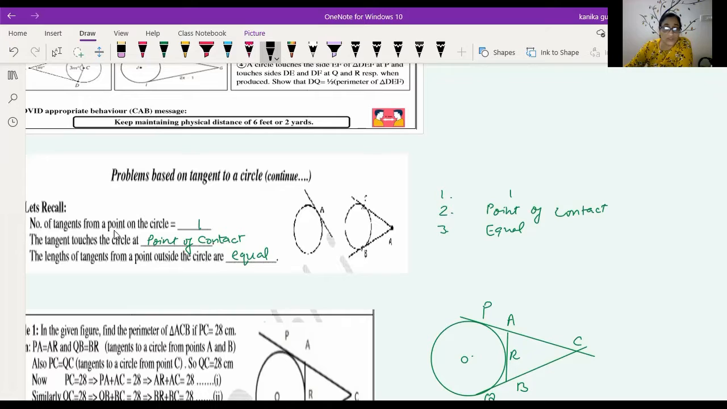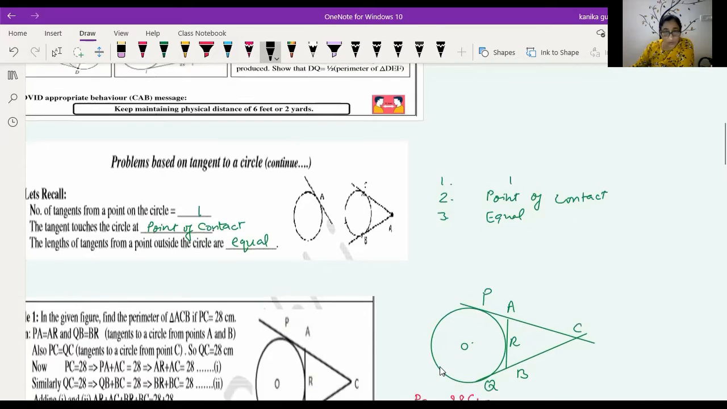Number of tangents from a point on the circle. You have to find how many tangents pass through a point. Now you know that only one tangent passes through a single point. The tangent touching the circle at a point, the tangent touches the circle at the point of contact. Next, the lengths of the tangents from a point outside the circle are equal. Here this is the point A outside the circle, then AC is equal to AB. So their lengths are equal.